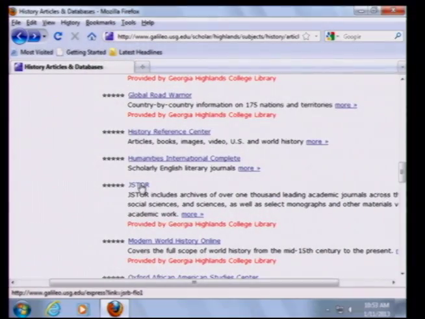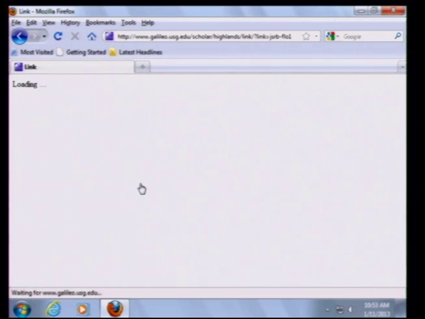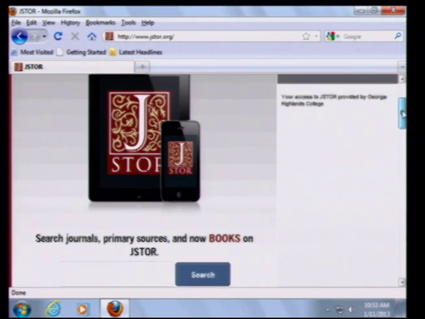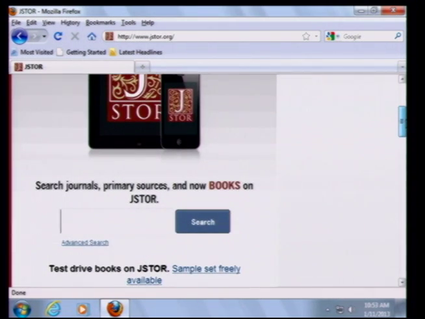Okay, so that gives you an example of a search in History Reference Center. So let's move on and look at another database here in our master list. JSTOR is a very well-established academic database that has been around for a long time. It covers articles that go all the way back into the 1800s, and the articles tend to be very detailed, graduate level articles, but you may need to pull an article from JSTOR.